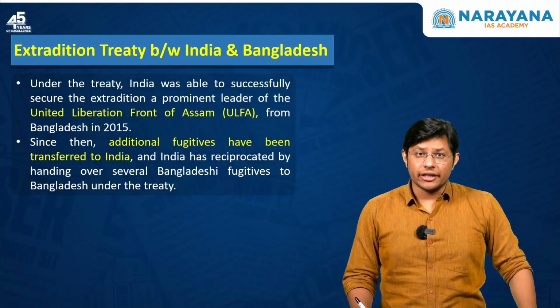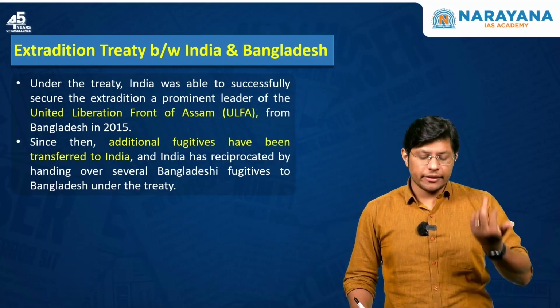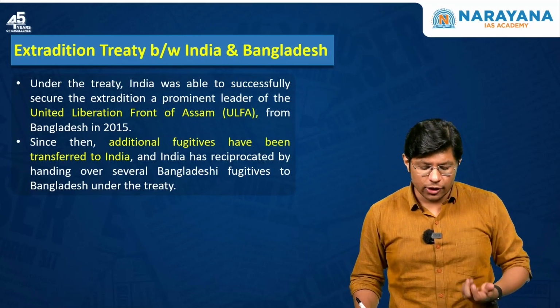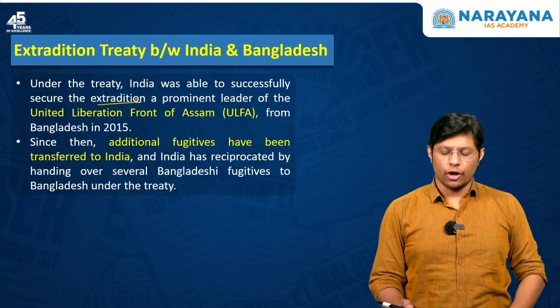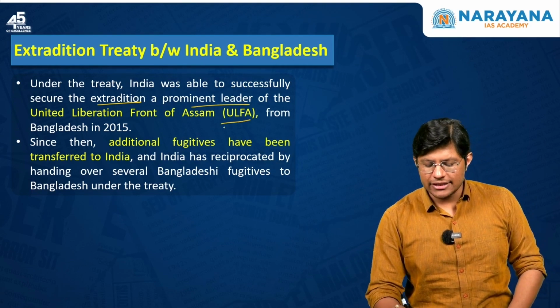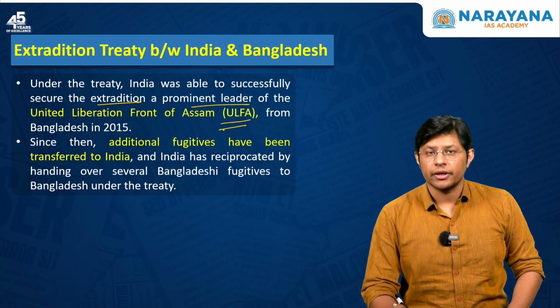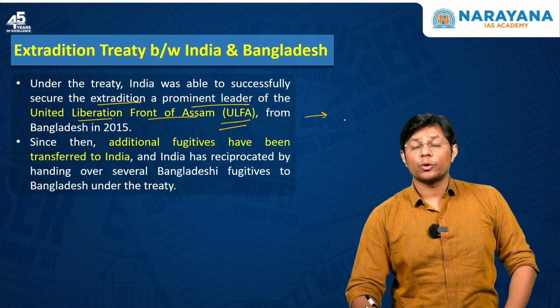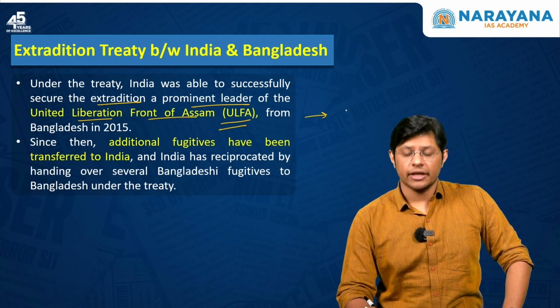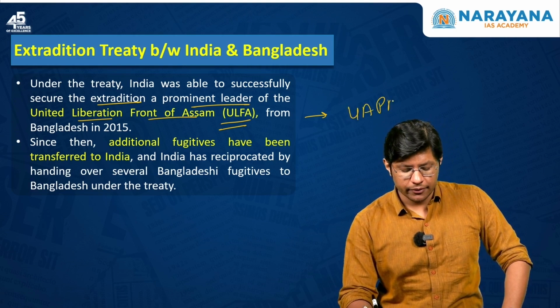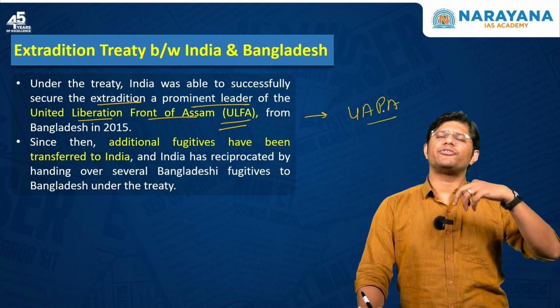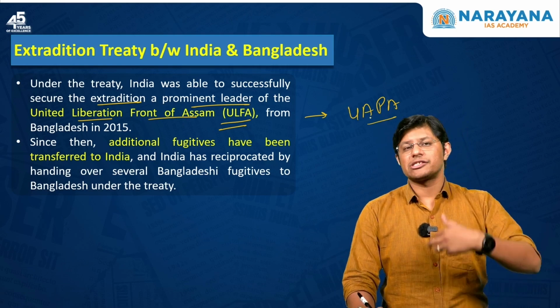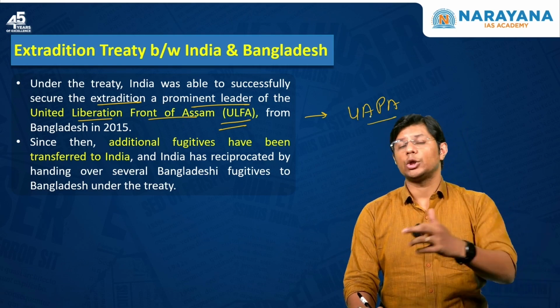Now, because of this treaty, India was able to successfully secure the extradition of a prominent leader of a terrorist group. United Liberation Front of Assam is one of the proscribed terrorist organizations under UAPA. And many such fugitives, India was successful in bringing back to our country.